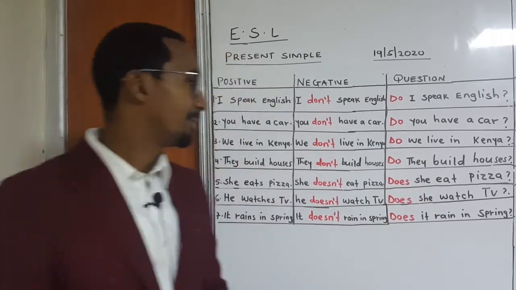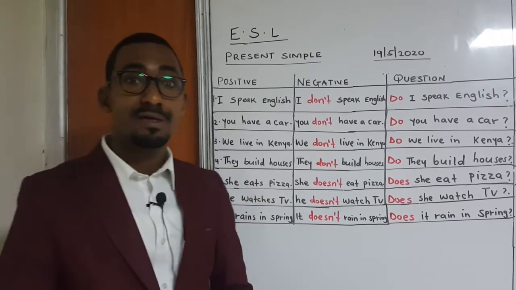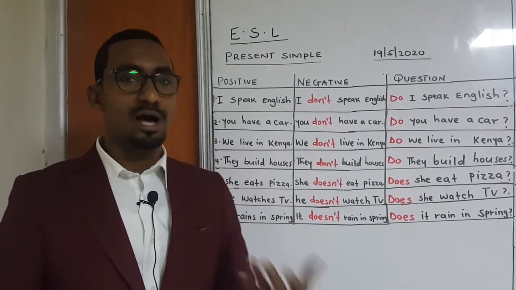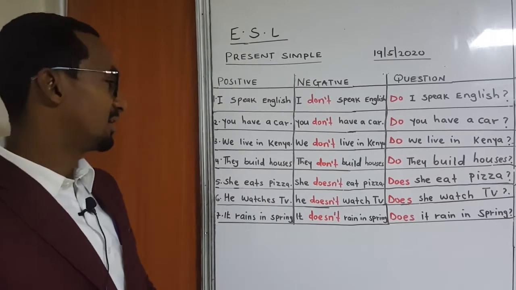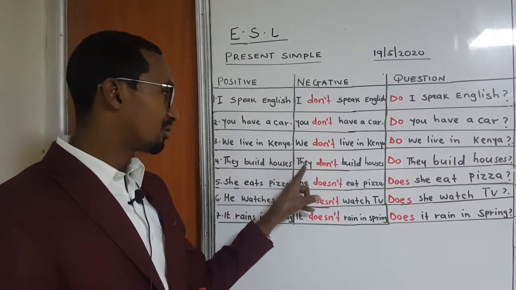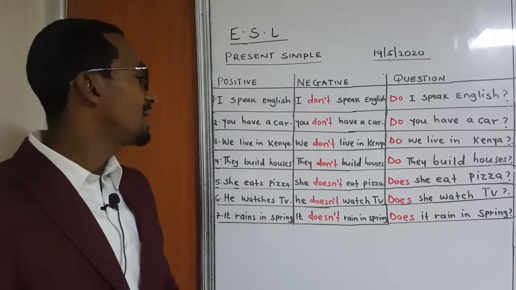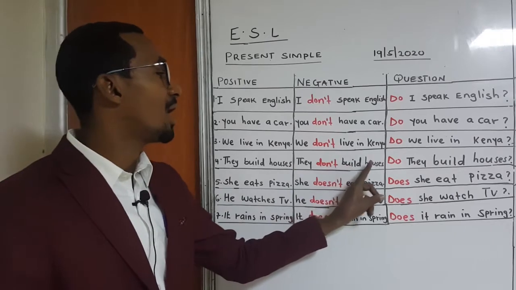Number 4, they build houses. Negative, when you write they, you add don't, which comes before the verb, and then it will be they don't build houses.